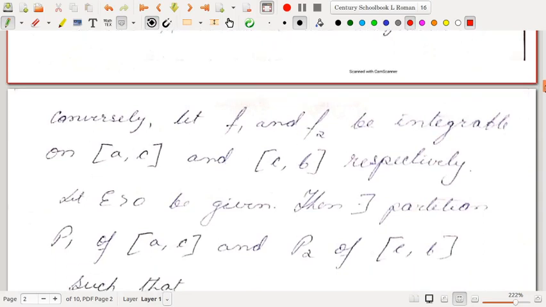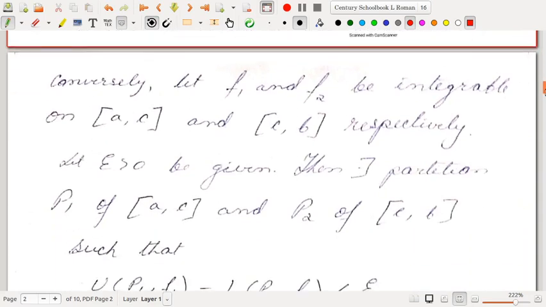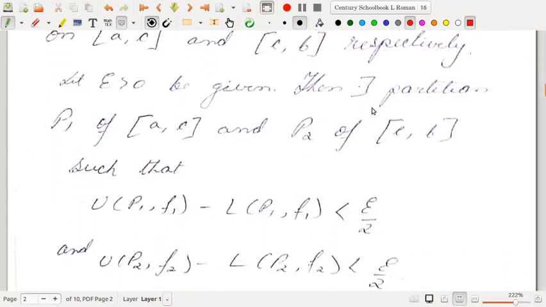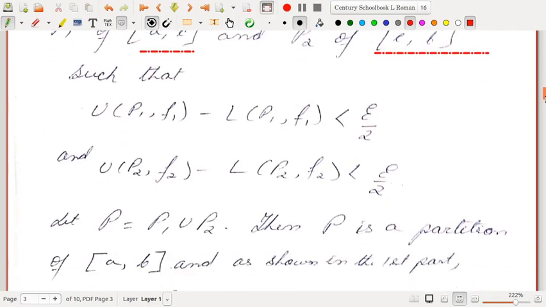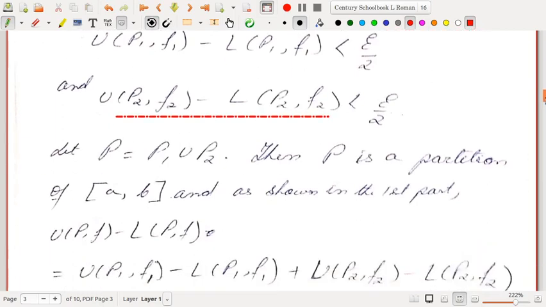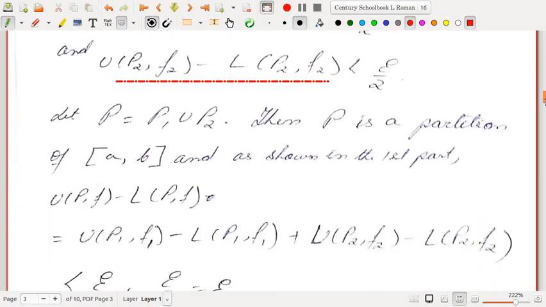So conversely, let F1 and F2 be integrable on AC and CB respectively, and let epsilon greater than 0 be given. Since they are integrable, there exist partitions P1 of AC and P2 of CB which satisfy UP1 F1 minus LP1 F1 is less than epsilon by 2, and UP2 F2 minus LP2 F2 is less than epsilon by 2. So again you take P equal to P1 union P2. P1 was a partition of AC, P2 was the partition of CB. Their union is obviously a partition of AB.